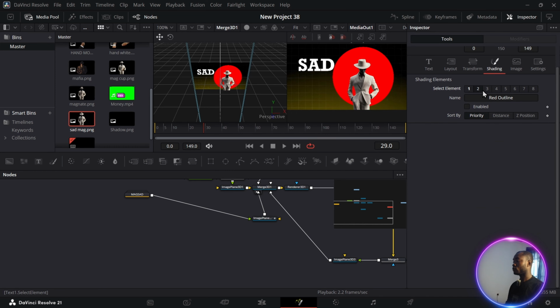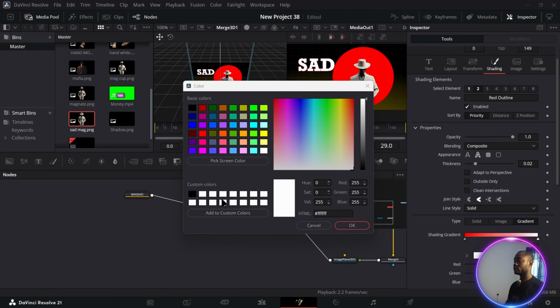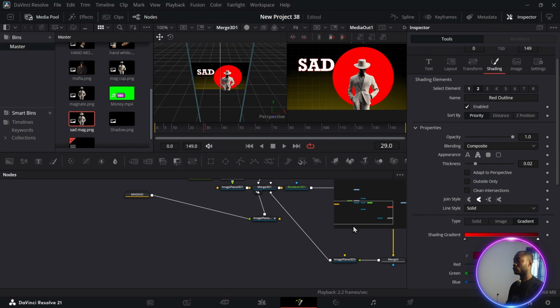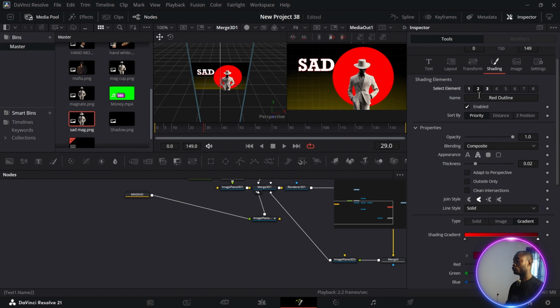Then go to shading, click on tool, click enable, then change it to gradient, then open the color and increase, but click the first triangle like this and increase the red. Click on the second rectangle again, open the color palette like this and give it another variation of red just for contrast. And click 3, click enable too. Then go back to 2 and increase the thickness like this.